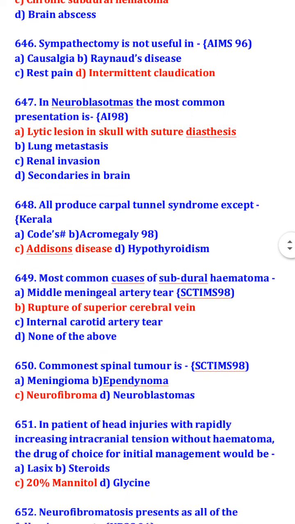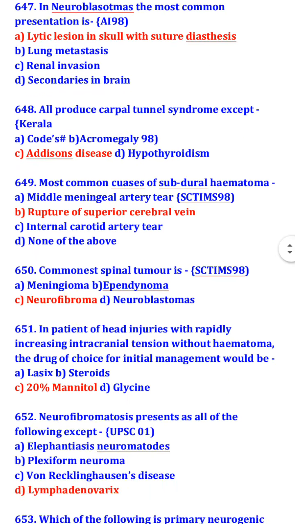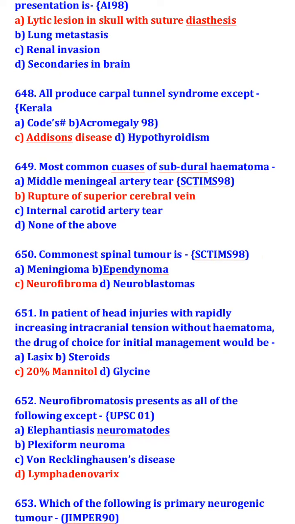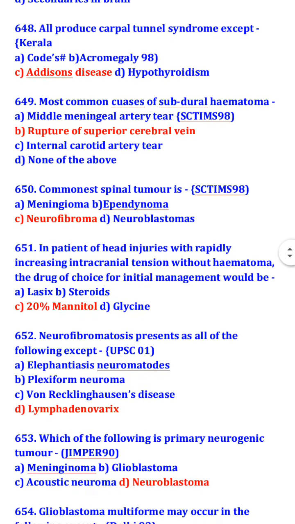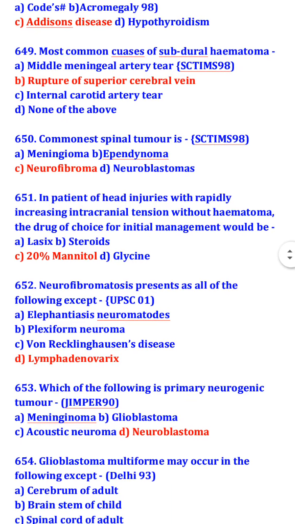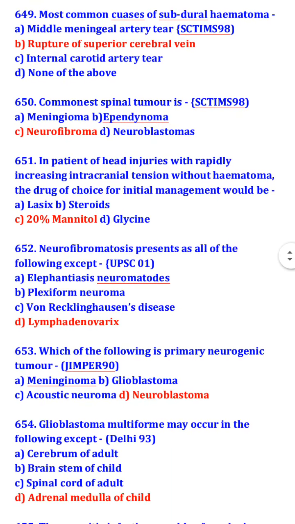Most common cause of subdural hematoma is rupture of superior cerebral vein. Commonest spinal tumor is neurofibroma. In patient of head injuries with rapidly increasing intracranial tension without hematoma, the drug of choice for initial management would be 20% mannitol. Neurofibromatosis presents as all of the following except lymphadenopathy.